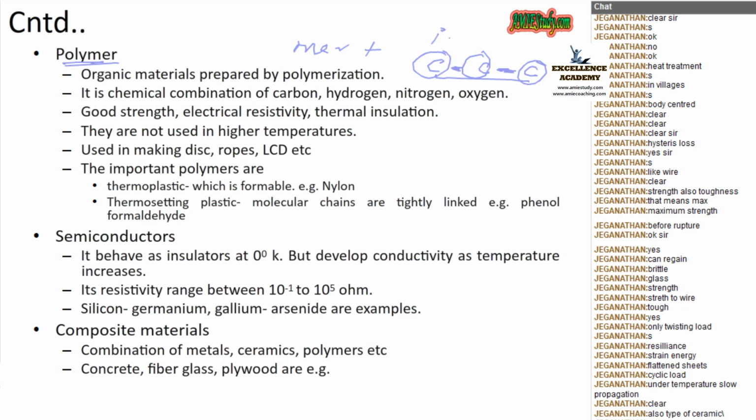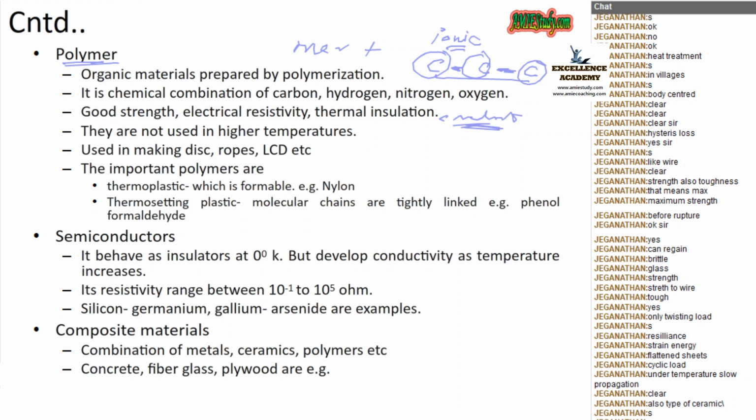And these bonds, sometimes they will be ionic bonds, sometimes covalent bonds. I think you have already heard about these types of bonds. In an ionic bond, electrons are delivered to another atom which has a deficiency. In a covalent bond, both have a deficiency of one electron, so they share, and hence the bond occurs. That is the difference.